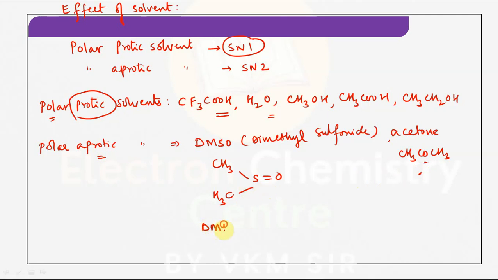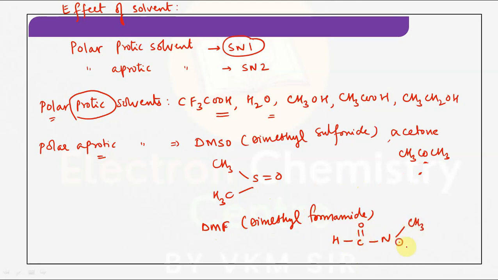Next one, DMF, dimethyl formamide, that is HCONH2 is formamide, with 2 hydrogens replaced by 2 methyl groups, hence it is dimethyl formamide. It is also polar aprotic, favorable for SN2 reactions. Understood? So that is the effect of the solvent.